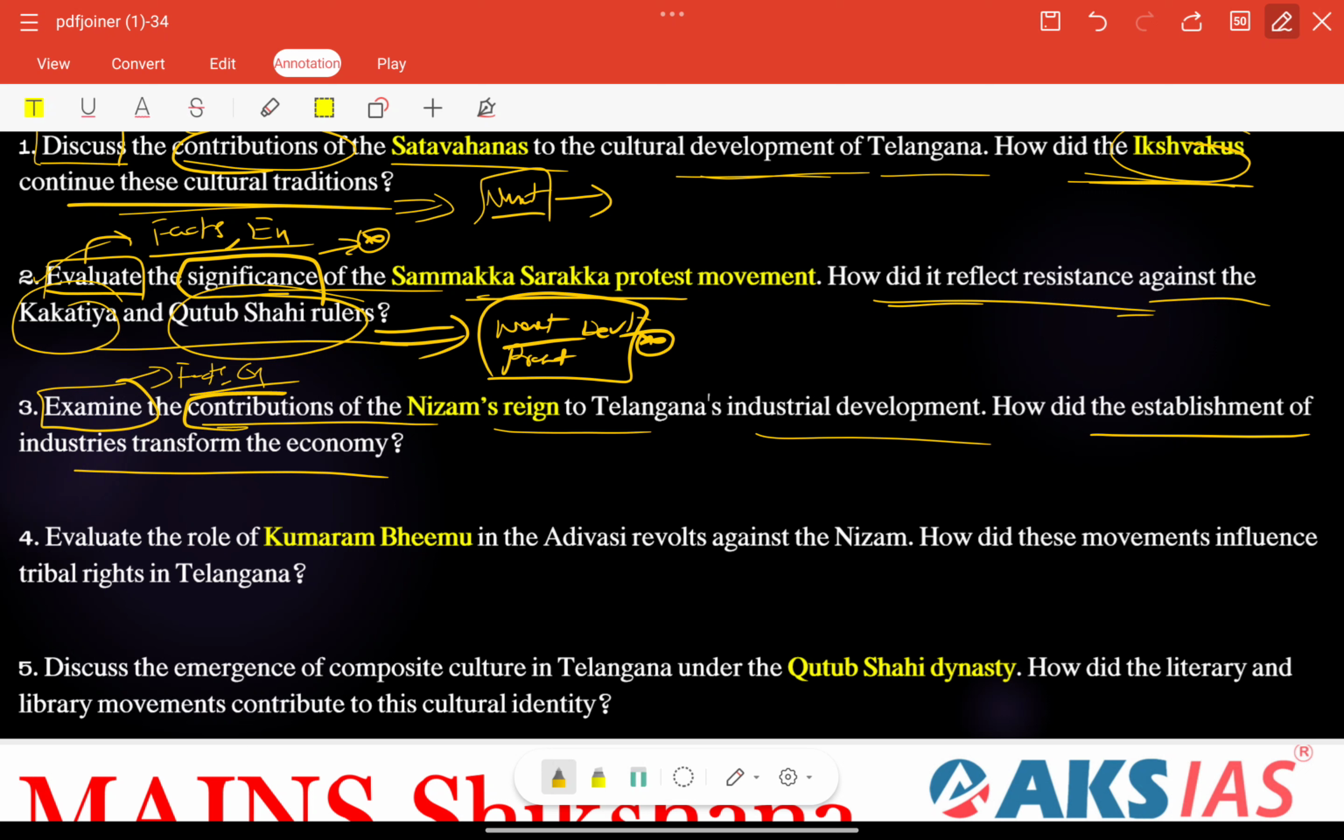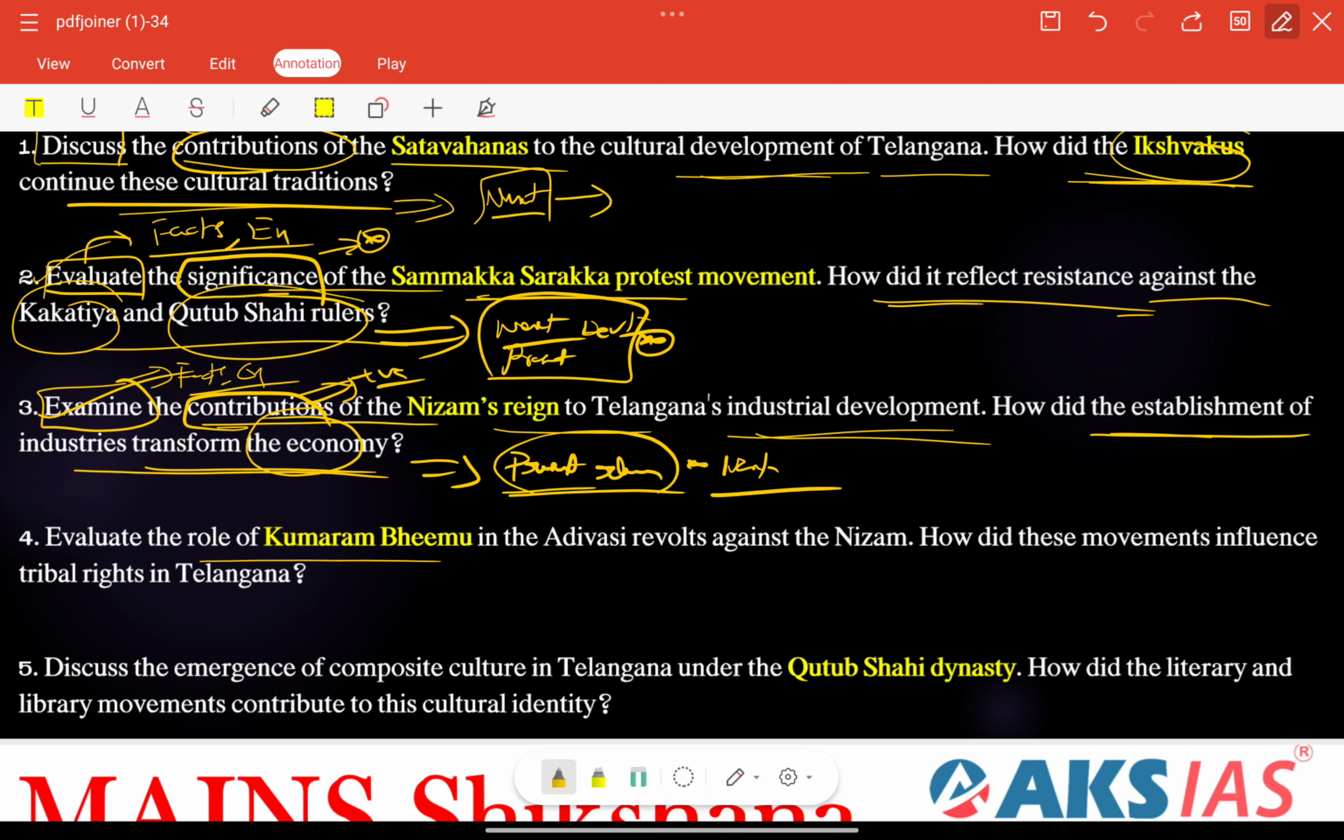So, contributions of the Nizam's rule here. Contributions means we can write positives or negatives here to Telangana's industrial development. How did the establishment of industries transform the economy? We need to give some important transformations here. So finally in the conclusion part we can connect this particular present relevance, right? So our next developments, right?